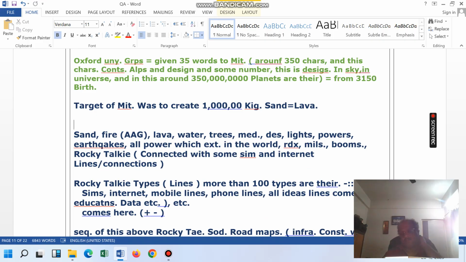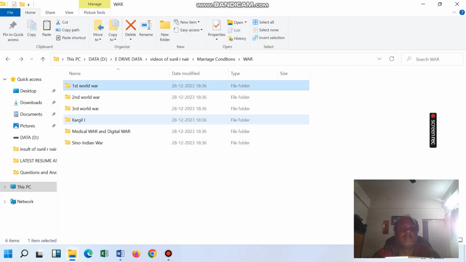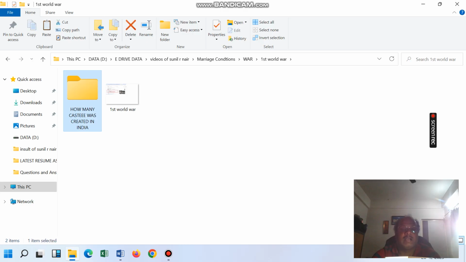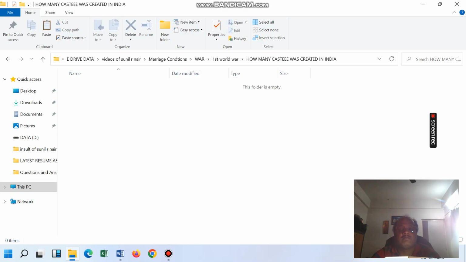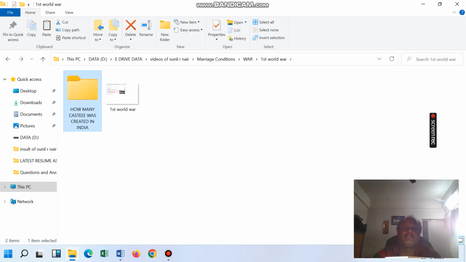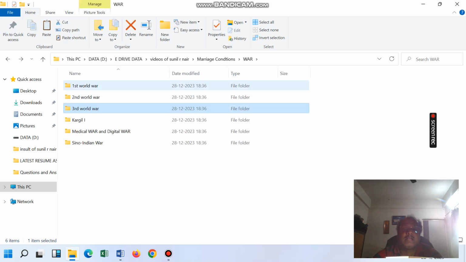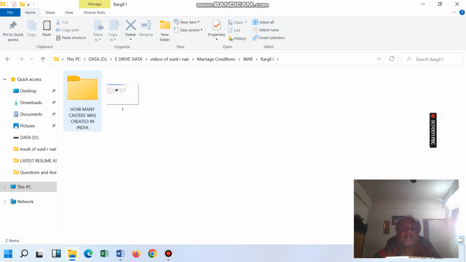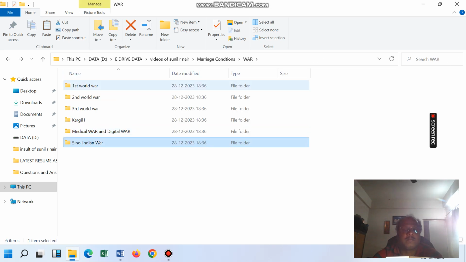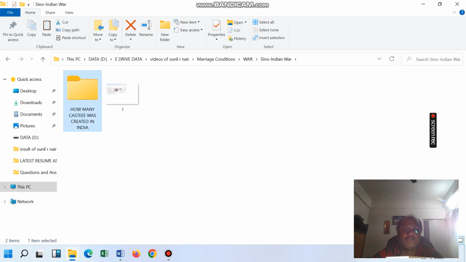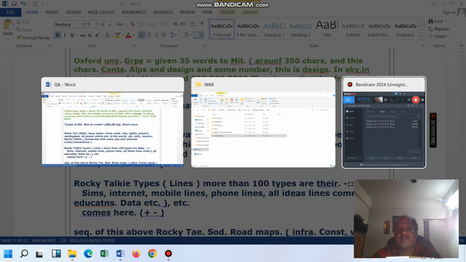So in the same way, in the First World War, how many castes were created from that 10%? Because if 10% are taken, then there might be many castes which might be created. The China and India war also happened, so from there also many castes were created.